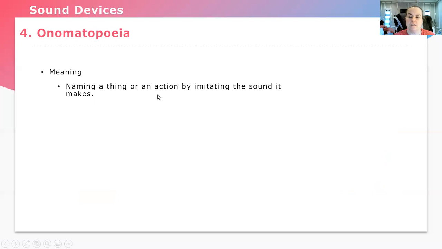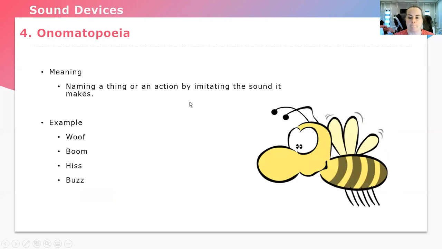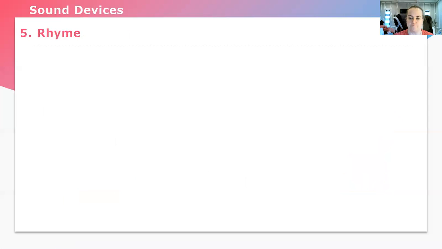Onomatopoeia, naming a thing or action by imitating the sound it makes, like buzz like a bee, woof like a dog, boom, hiss are some examples of onomatopoeia. Remember, those are things that imitate the sound it makes.